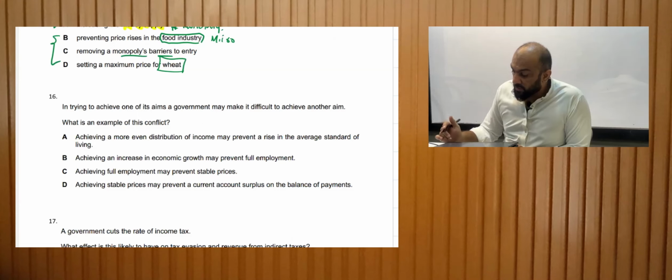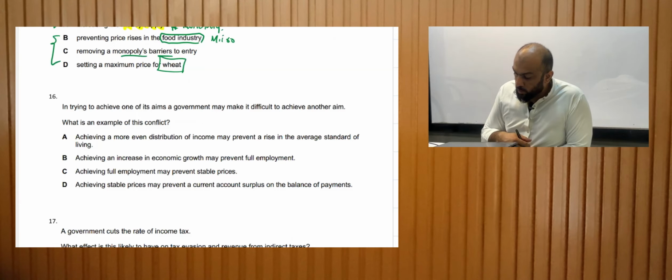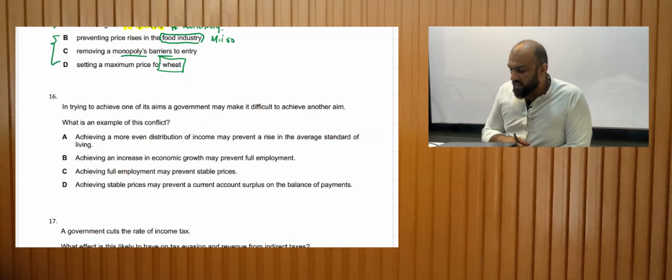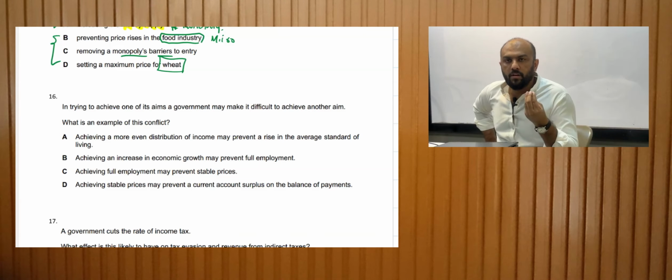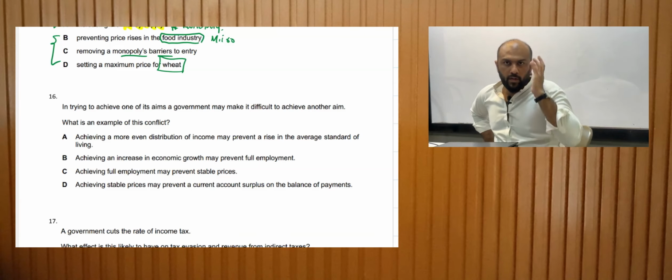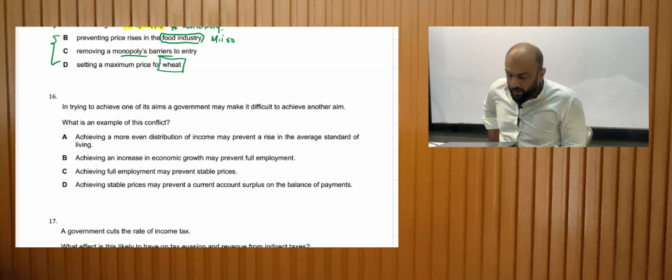In trying to achieve one of its aims, a government may make it difficult to achieve another aim. What is an example of this conflict? Now the question is pretty simple. Whenever there is a conflict, we need to think inflation would always conflict with unemployment and economic growth.